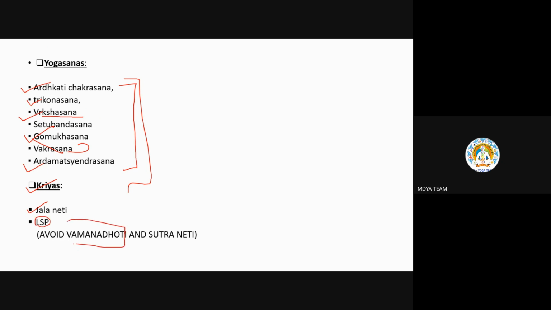Why? What is Vaman Dhoti? Can anyone tell? Drinking lukewarm salt water and vomiting it out. In simple terms, we used to call it kunjal. So Vaman Dhoti we have to avoid because the whole pressure is coming on the upper region, the chest part. And Sutraneti you can avoid because in Sutraneti, again and again when we are sneezing out, the pressure comes on the facial region.